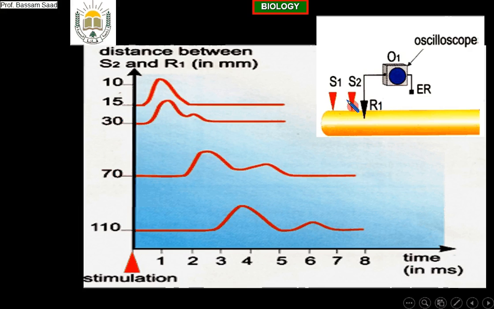It is the finish line of the propagation of the action potential. I will record with the oscilloscope the action potential when it arrives. So for the first experiment, the distance was 10 millimeters between S2 and R1, then 15 millimeters, 30 millimeters. We are increasing the distance between S2 and R1, so the oscilloscope will be far now.